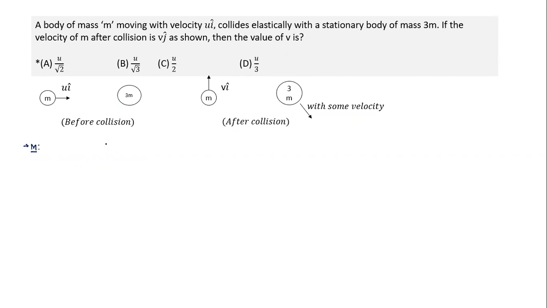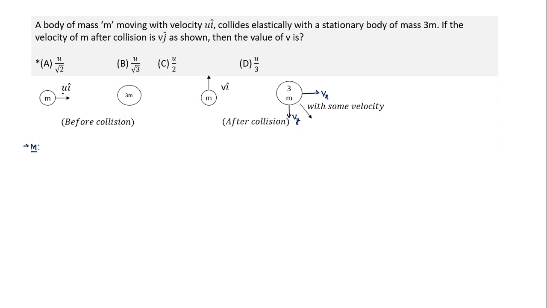This is based on collision. Just go through the question. If you feel it is necessary, you can pause the video, go through it, understand the question, and then proceed further. Collision takes place at rest. This is before collision, this is after collision. It has some velocity, but its direction and angles are not given. So let's take it to have Vx in this direction and Vy in this direction.